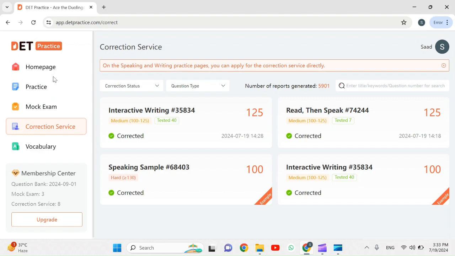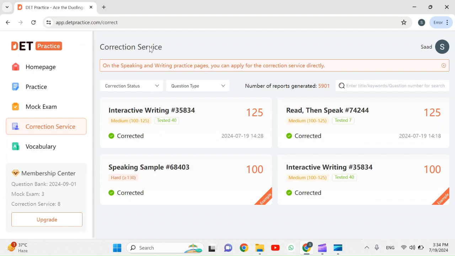In order to get advantage from the correction service feature of the website, you have to go premium, as I am in the premium membership center already and I am a premium user of this website, so I can get advantage from this service. And if you want to use this service for the enhancement of your production scores or for the enhancement of your reading or speaking scores, you can go premium.